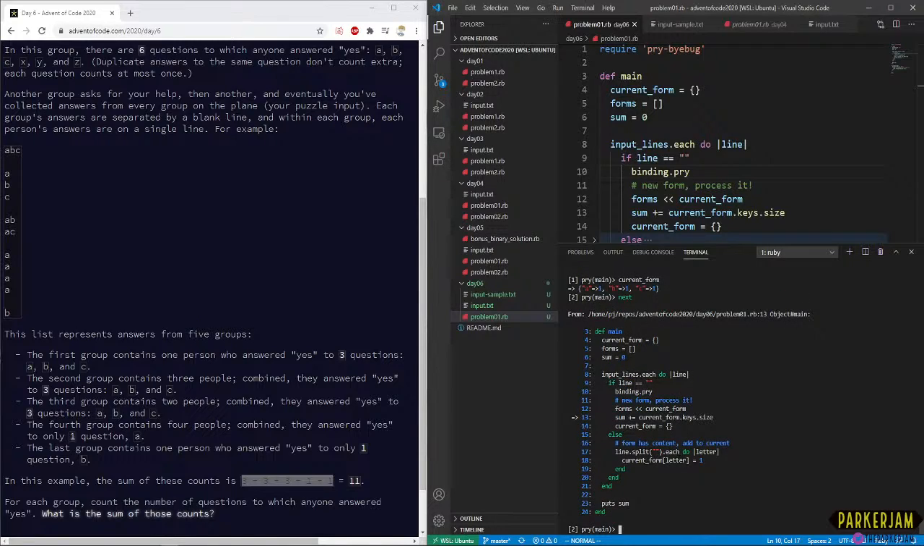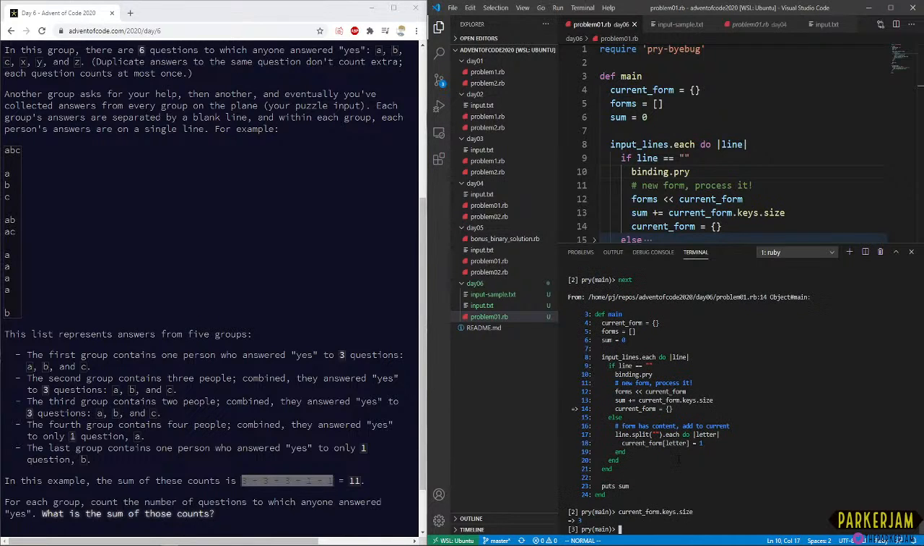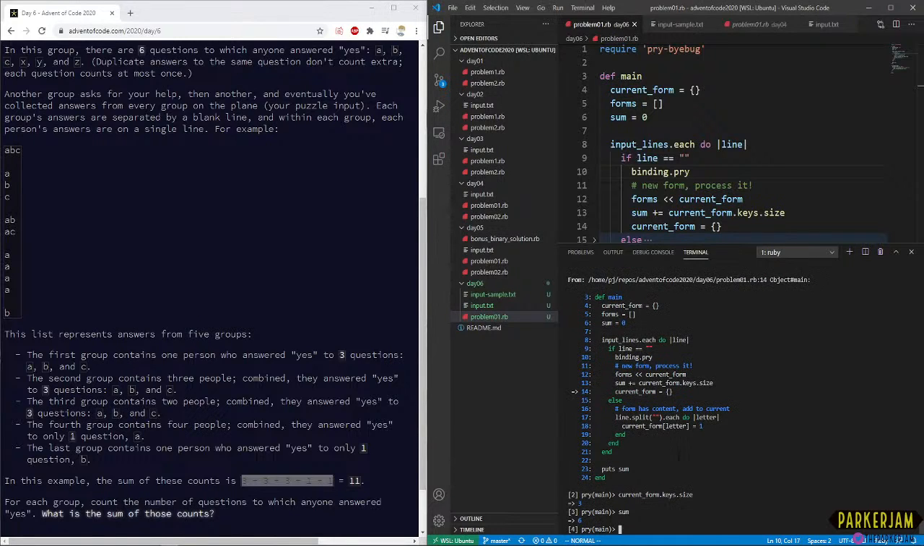Let's go up to lines. Current form is size. We expect that to be 3. Yep, that's exactly as we expect it to be. And the sum. I think that sounds pretty reasonable, right? Okay, let's continue.